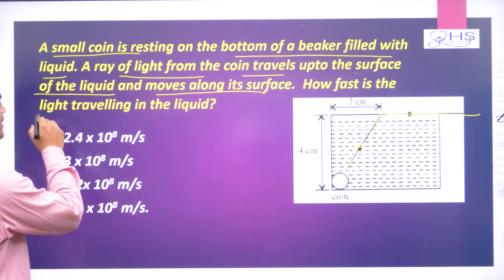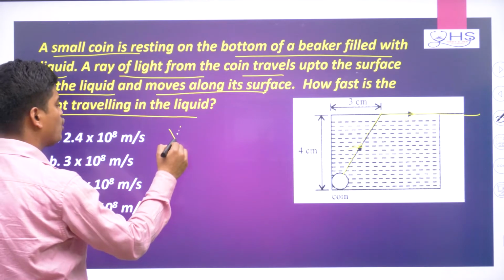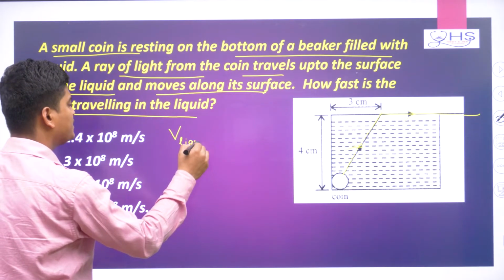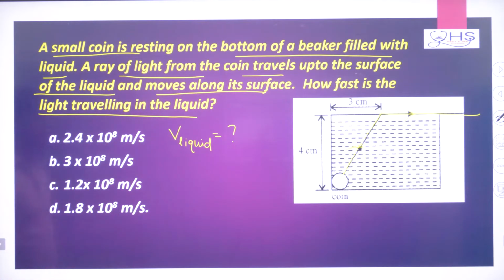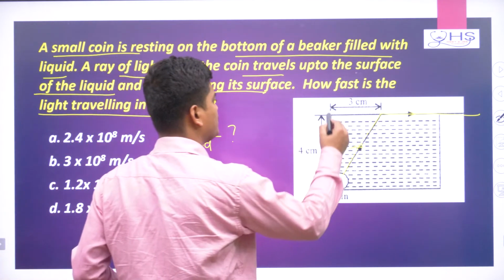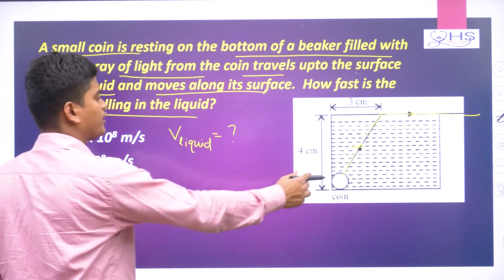Now, how fast is the light traveling in the liquid? That means you have to find the speed of light in the liquid. So this is the idea: what is the speed of light in the liquid. Now see here, it is given 4 centimeter, here 3 centimeter, and here the coin is there.